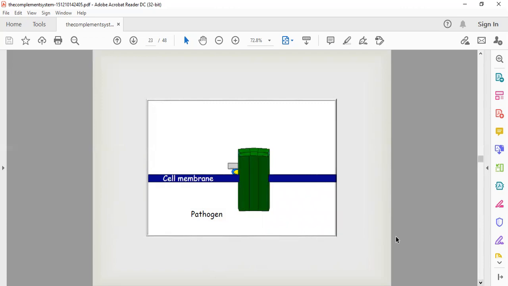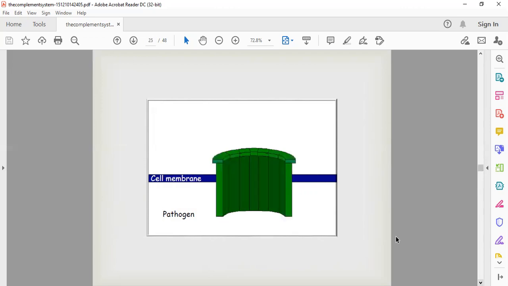It will make a pore on the surface of the bacterial cell, and similarly like this they will make a complete pore on the cell membrane surface. Suppose this is here, another pore will be formed on another area of the cell membrane.